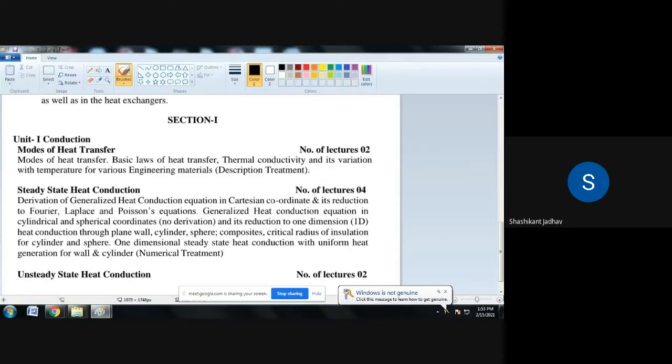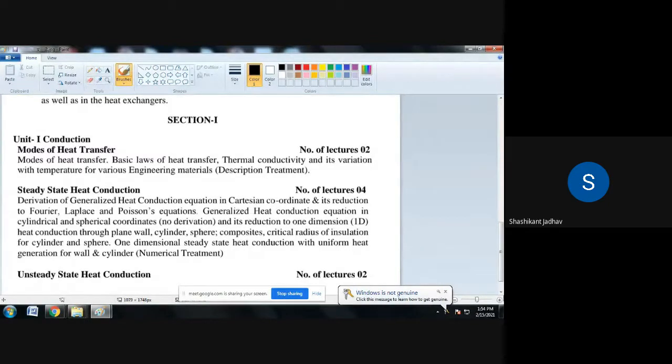So this is Planck's law. What is Planck's law? The spectral emissive power of a black body is dependent upon the absolute temperature of the body and the wavelength of the radiation. Meaning E B is a function of lambda and T. Lambda is the wavelength of radiation, and T is nothing but the absolute temperature of that particular body. So this is Planck's law, the third law related to radiation.